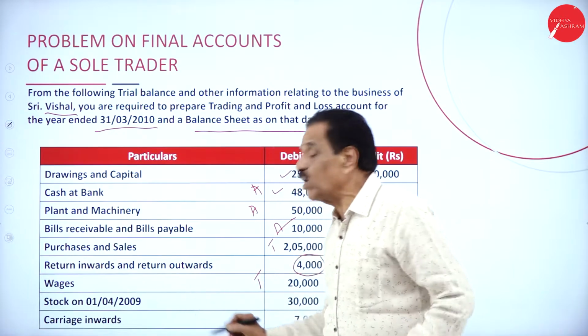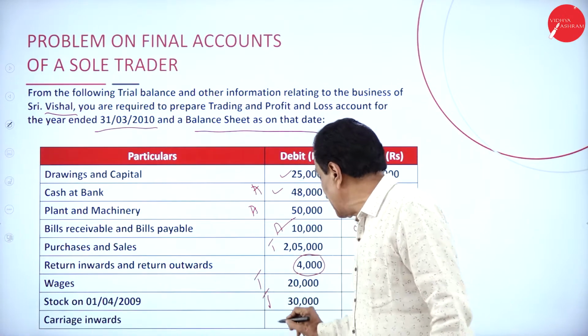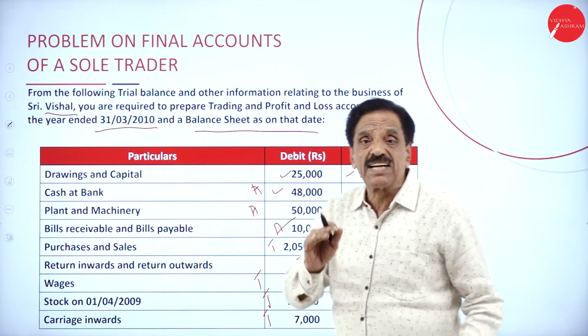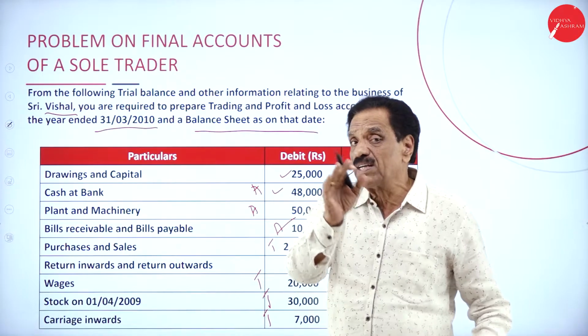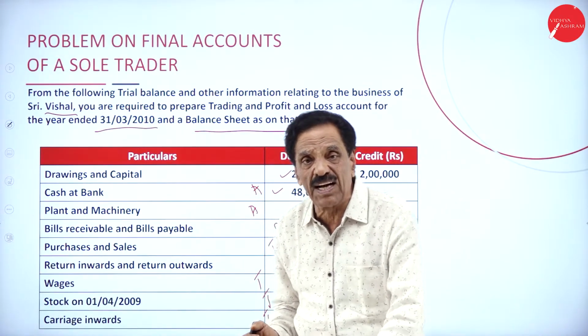Stock on 1/4/2009 is opening stock, trading account. Then carriage inward is directly connected. It comes under trading account. Inward is directly connected. Outward is indirectly connected. That goes to profit and loss account.